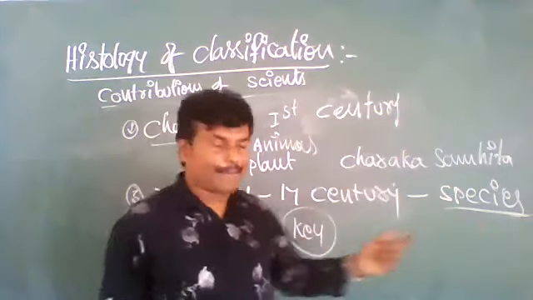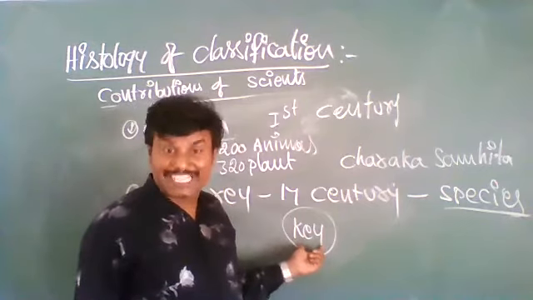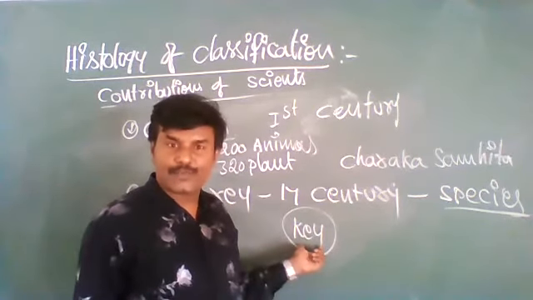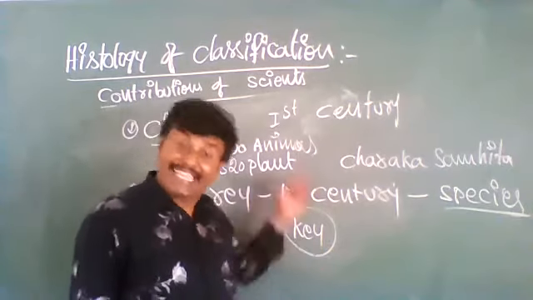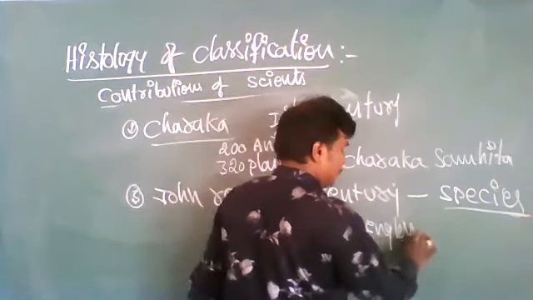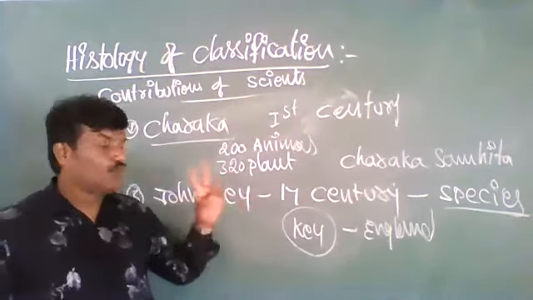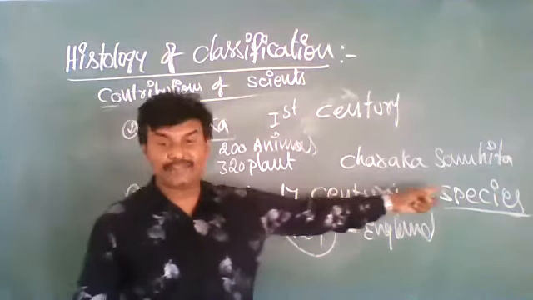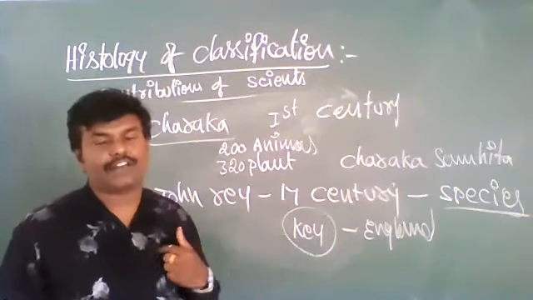In the same way, John Ray used the key system of classification, especially by observing plant parts. He classified plants in his native England in ancient times, but he gave two valuable things for us. The word species, that we are still following. And key, this also we are following.